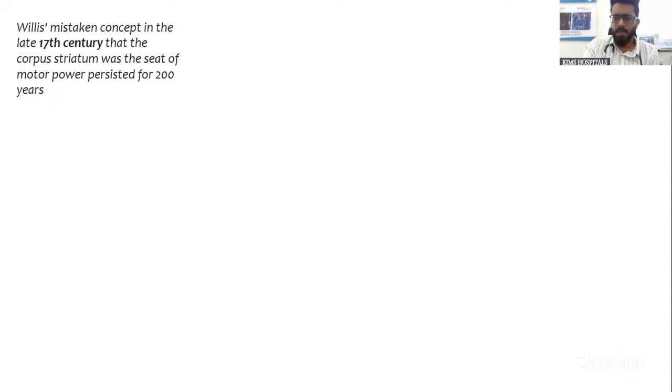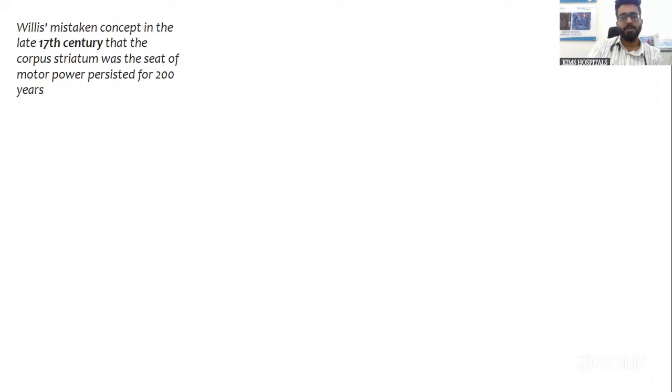A little bit about the history, where I would want to focus on the major historic perspectives in movement disorders. In the 17th century, Willis was the scientist who thought the corpus striatum was the seat of motor power, which was later disregarded. Back then there was no neuroimaging, no MRI. The only way to localize and formulate a hypothesis was to follow up the patient and do a necropsy and autopsy, and then relate the autopsy changes to the particular disease.